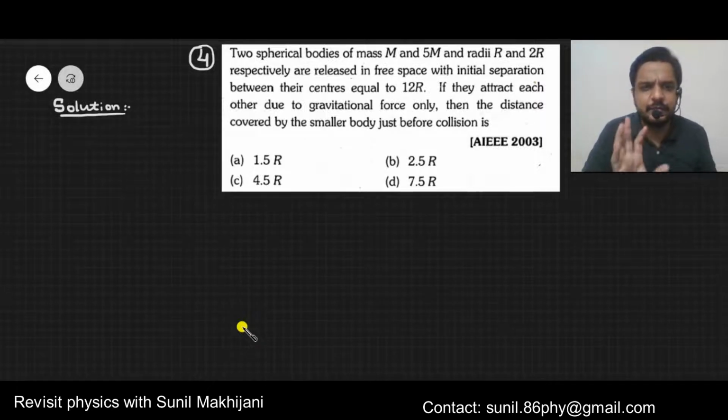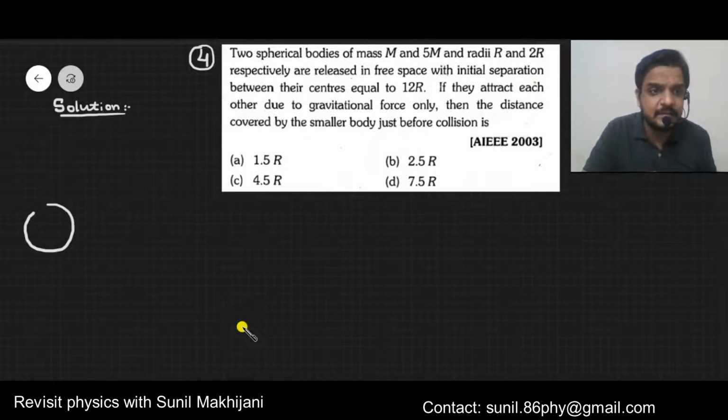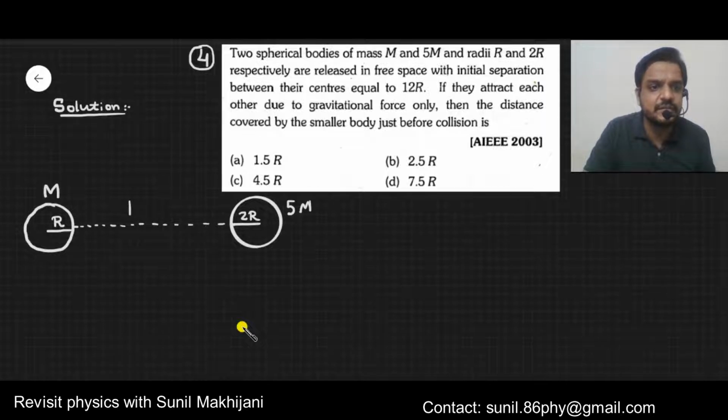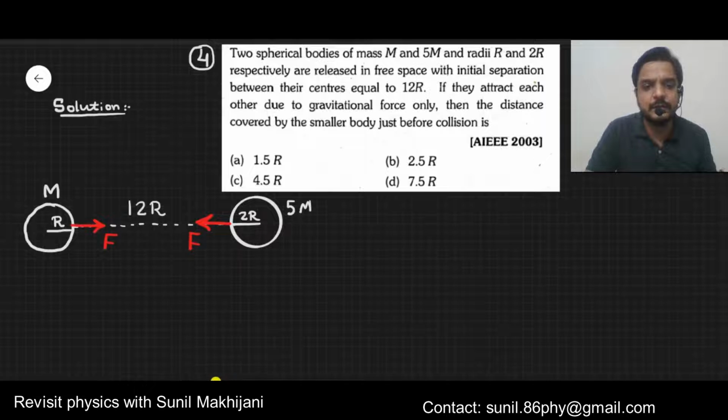As I told you already, first of all, let's draw a diagram to understand the question. Look at this diagram. Let's say it is a sphere of radius r and mass m. This is another sphere of radius 2r, mass is 5m, and the distance between the centers of these two spheres is 12r. Now as given in the question, they are attracting each other with a gravitational force. So that force I am showing here. Look at it, this F is the gravitational force acting on them.